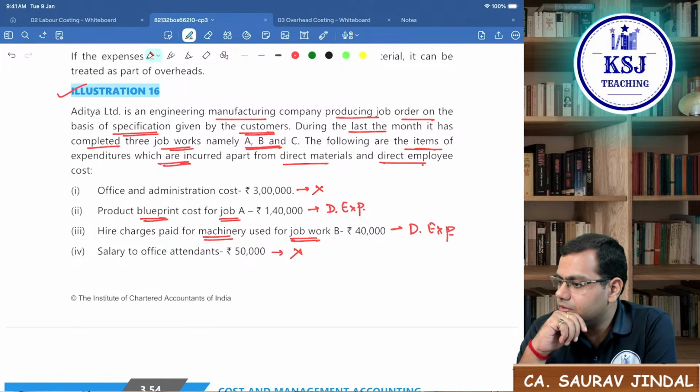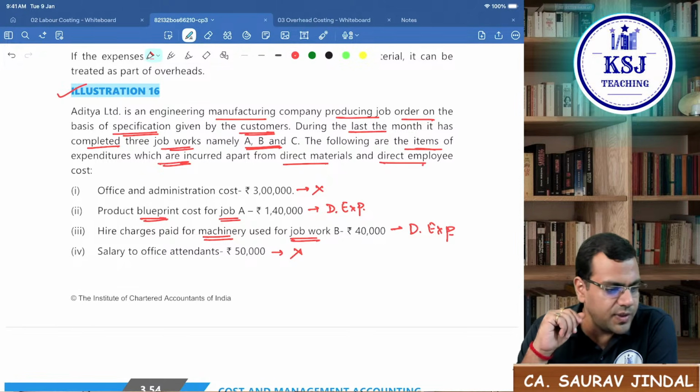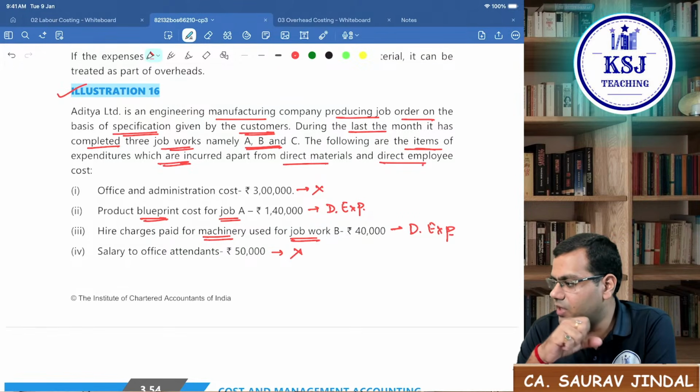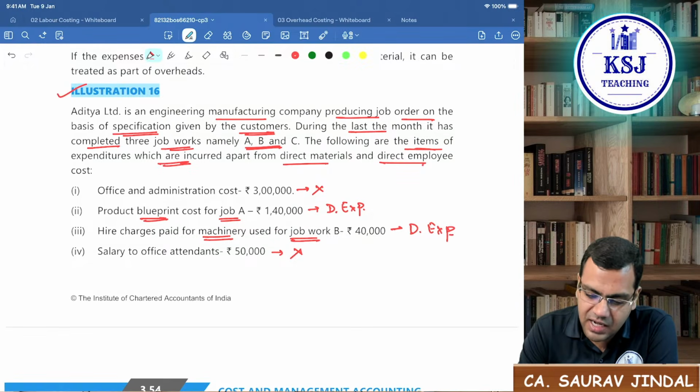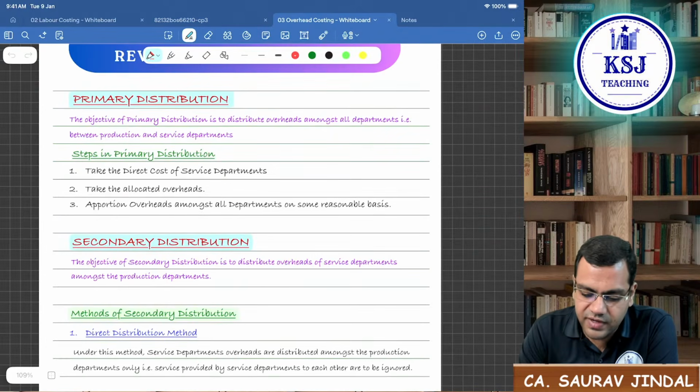No doubts? Okay. So let's do one thing. Before we start with the overheads, let's take a 10 minutes break. So today we'll cut short the break to 10 minutes, right? So after 10 minutes, we'll start with our next chapter, overhead costing.